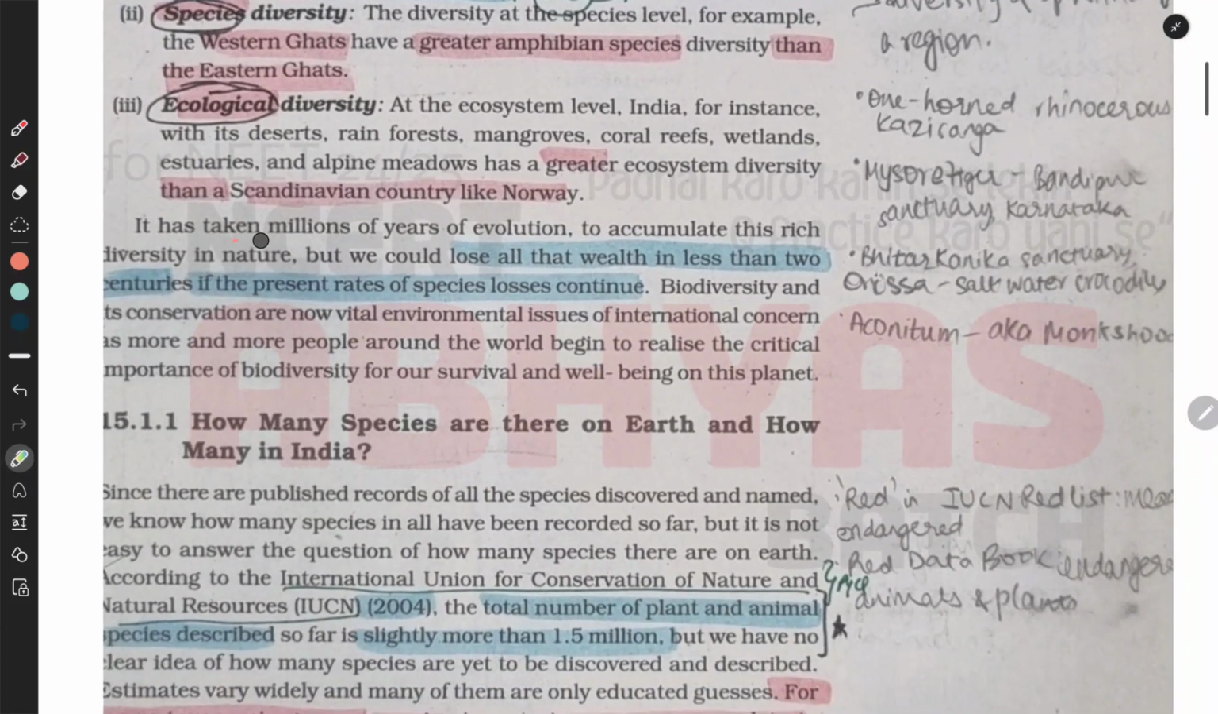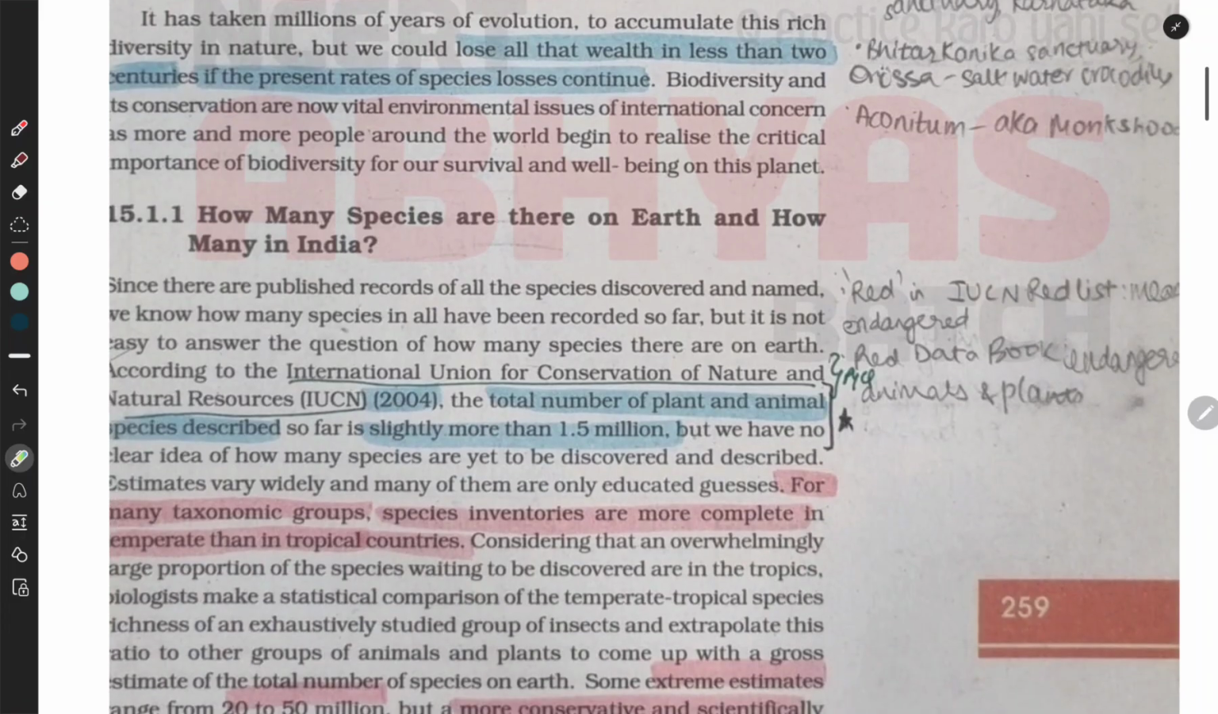It has taken millions of years of evolution to accumulate this rich diversity in nature, but we could lose all this wealth in less than 2 centuries if the present rates of species losses continue. Biodiversity and its conservation are now vital environmental issues of international concern, as more and more people around the world begin to realize the critical importance of biodiversity for our survival and well-being on this planet. How many species are there on Earth and how many in India?